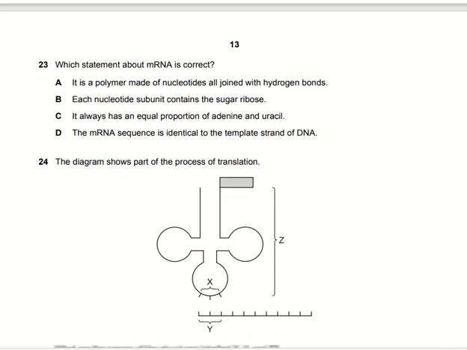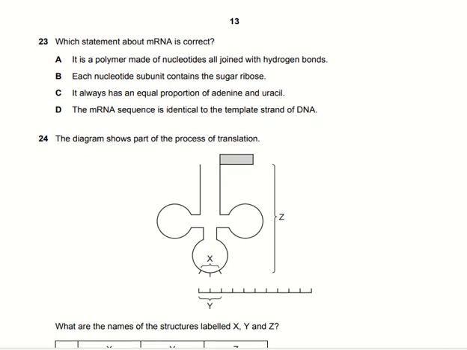Which statement about messenger RNA is correct? It is a polymer made up of nucleotides all joined with hydrogen bonds. No, they are joined with covalent bonds. Each nucleotide subunit contains the sugar ribose.